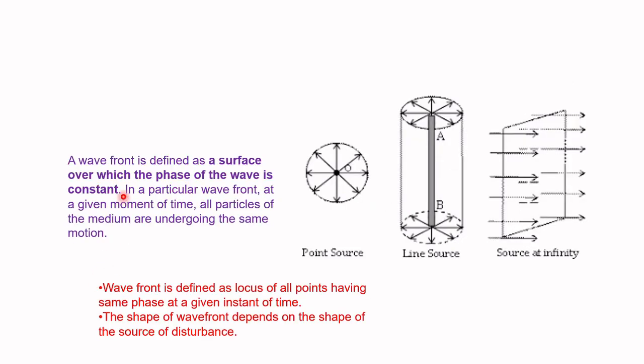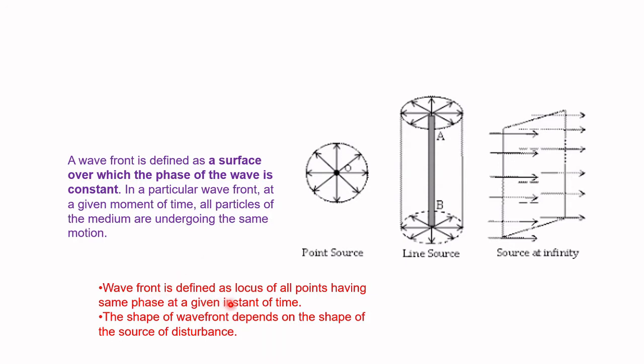A wavefront is defined as a surface over which the phase of the wave is constant, meaning the angle will be the same. The angle of vibration of the particles of that medium will be the same. In a particular wavefront, at a given moment of time, all particles of the medium are undergoing the same kind of movement.